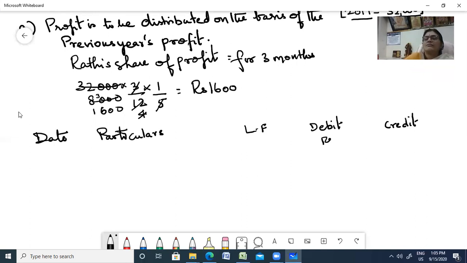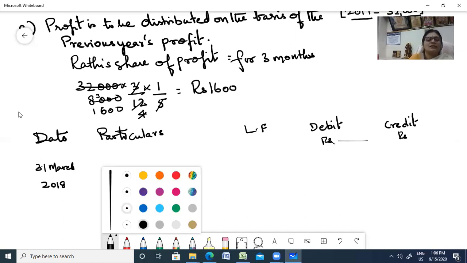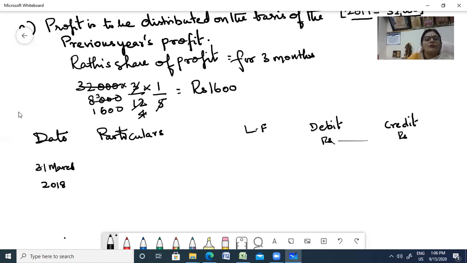So rupees. Okay. Now what was the year? 31st March 2018. Right. Okay. Now let us pass the journal entry. I think it's smudging too much, so let us select a thicker pen. Okay. Profit and loss.